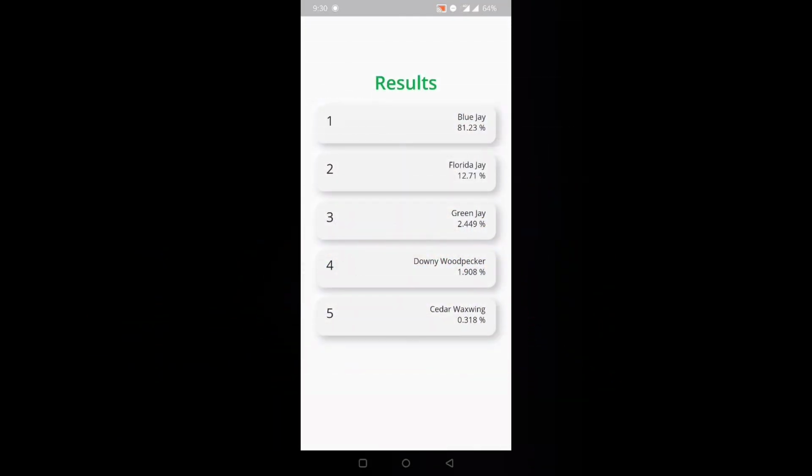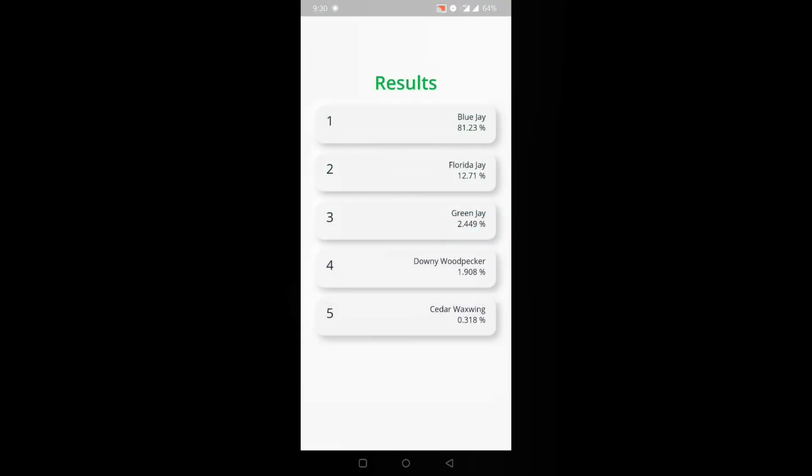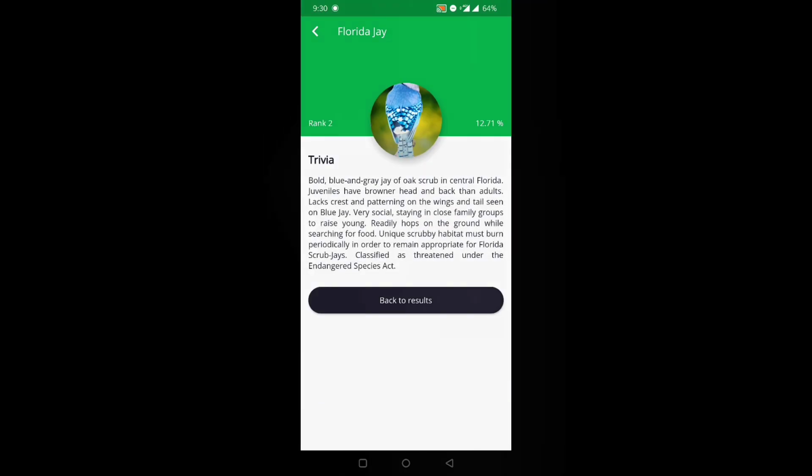So here you go with the results. Now, when the user clicks the photo of any of the bird species, he will be able to see the complete trivia for that particular species. So why is this feature important? This feature helps the user learn more about that bird species and map the results from the model with the actual bird images.